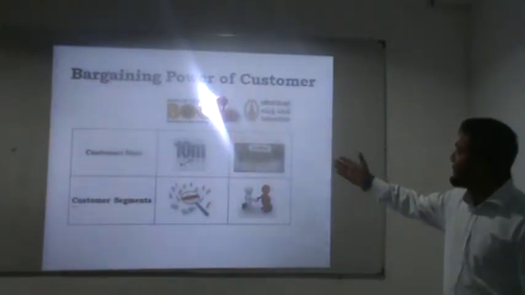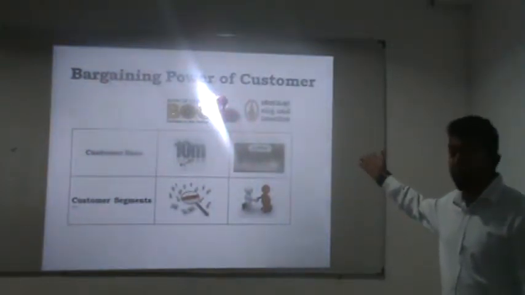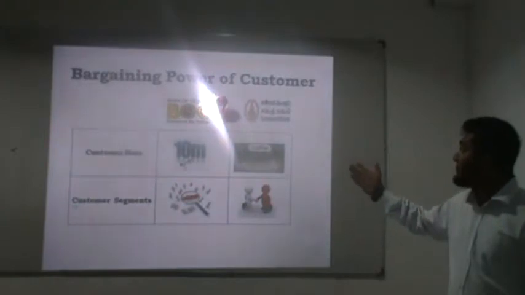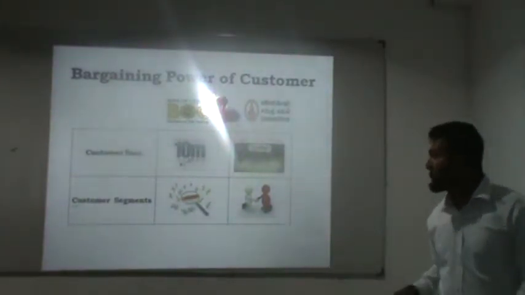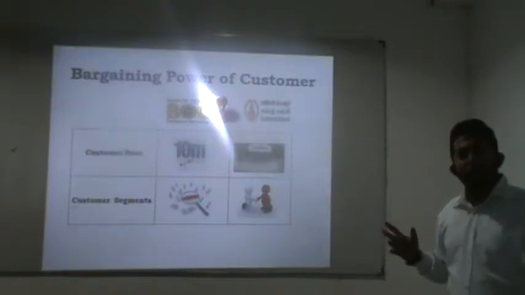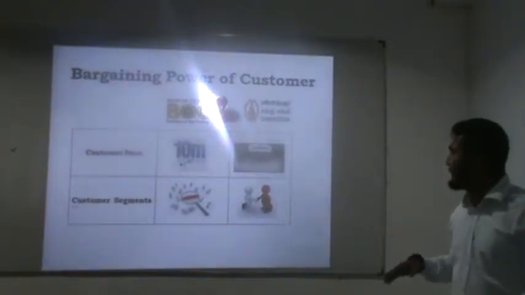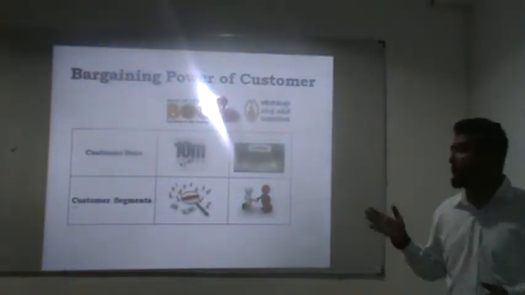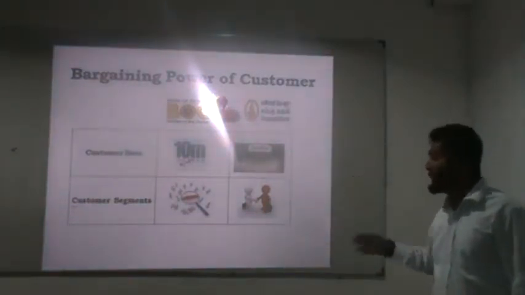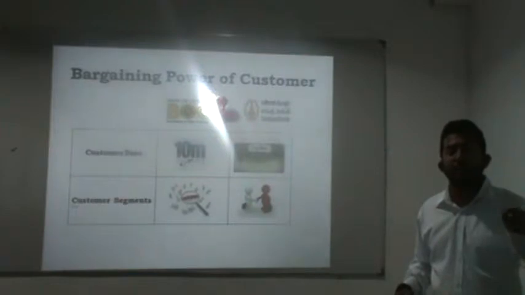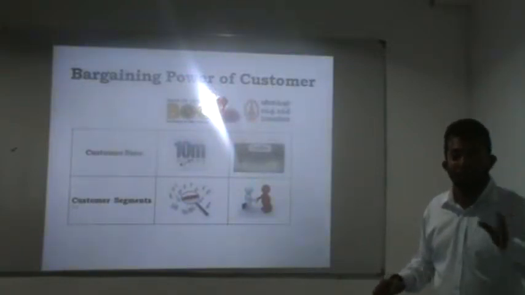When you look at the bargaining power of customers, the customer base is 10 million for BOC and just 2 million for Sampath Bank. BOC has a vast customer base, with customer segments all over the island. Therefore, if one customer is lost, BOC won't be affected, whereas for Sampath Bank each customer is very important.